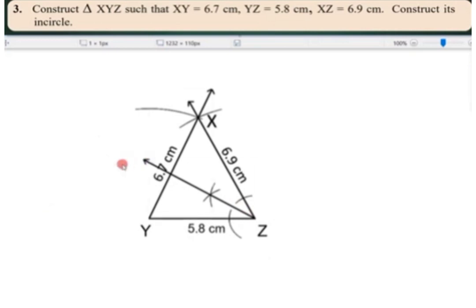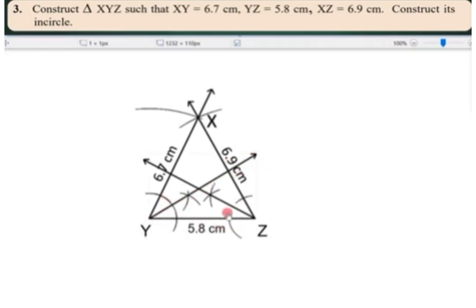Yes, after this what we will do, for angle Y, you have to draw 2 arcs from here. And with the help of these arcs, now what we will do here, again we will draw 1 arc here and 1 arc from here. Okay, now you will be able to see the midpoint here and just cross the line. Okay, so here cross, yes, just use the scale and pencil and draw a line here.